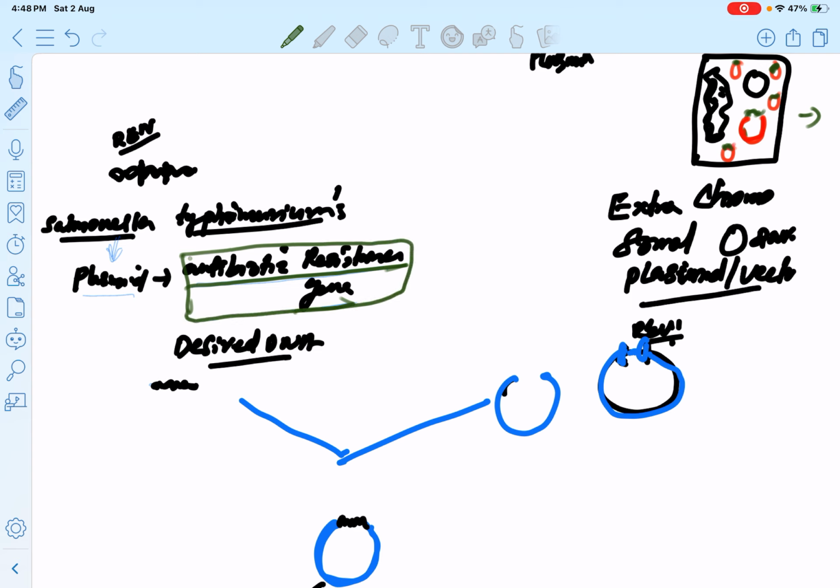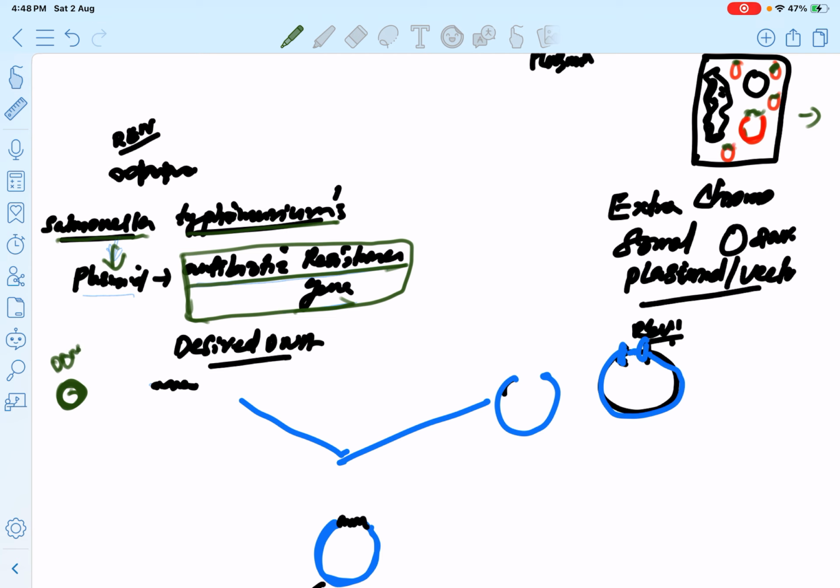Antibiotic resistant gene is the desired gene. This desired gene is isolated from a donor DNA. The donor is the plasmid of Salmonella typhimurium. So the donor DNA is the plasmid of Salmonella typhimurium.